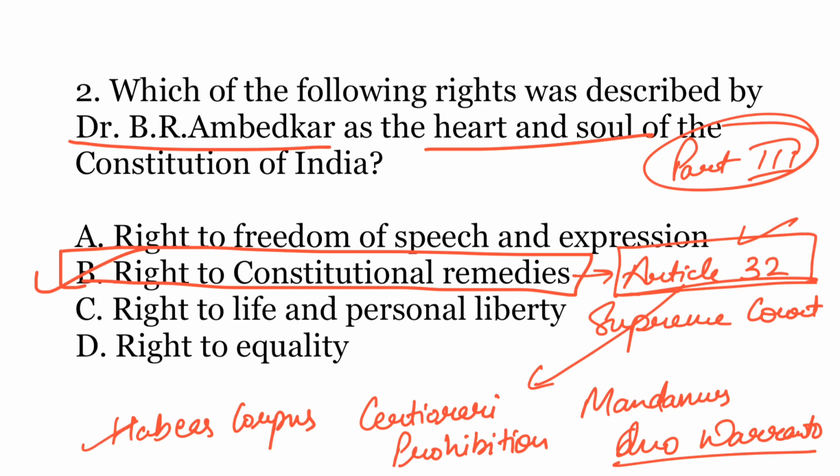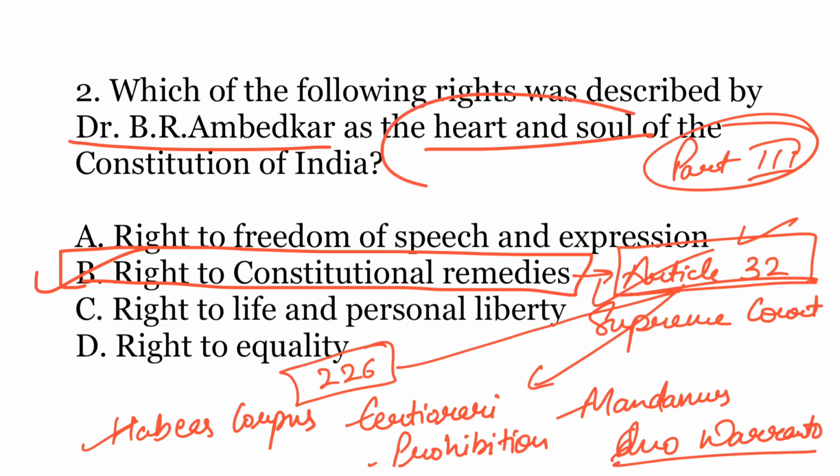So these 5 writs are provided in Article 32, and these can be filed directly in the Supreme Court or High Courts of India. The High Courts get the same power under Article 226. That is why this article is described by Dr. B.R. Ambedkar as the heart and soul of the Constitution.